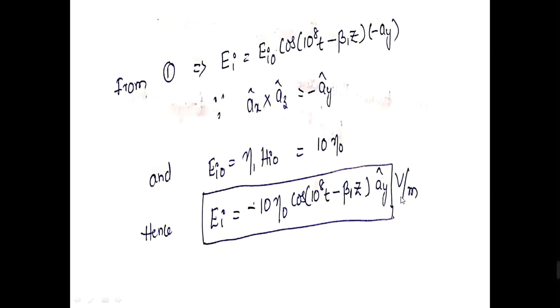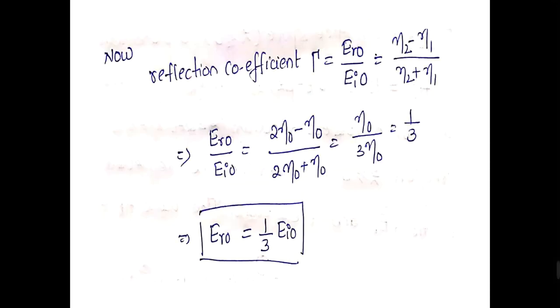These units are actually millivolts per meter, because here the mistake has been done. Here the magnetic field strength unit is milliamperes per meter, so the incident electric field strength also will be coming as millivolts per meter. Okay, so now we have to find out the reflected waves. So in order to calculate ER and HR values, first we have to consider the expression for reflection coefficient for normal incidence.